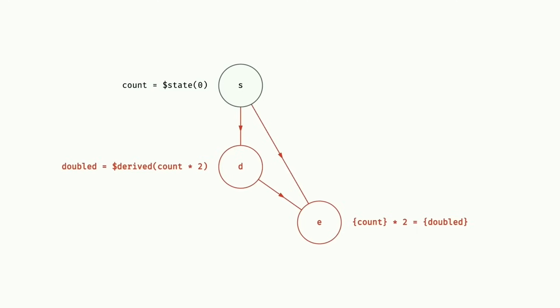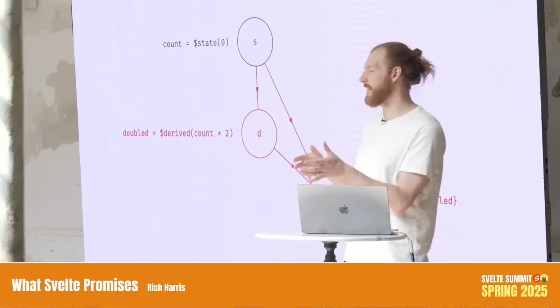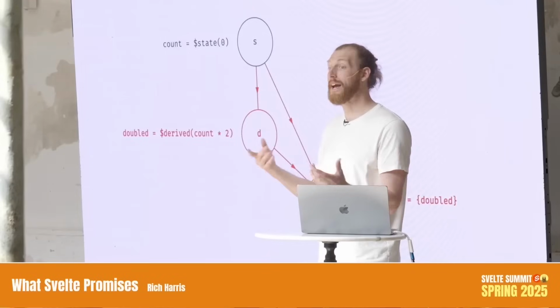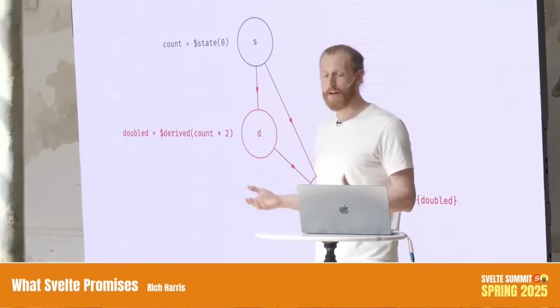And then we wait a beat, enough time for any other sources to update, but before the browser repaints, and then we run the effects. Sometimes if an effect depends on a maybe dirty derivation, we'll skip it if it turns out that nothing actually changed. It's not quite that simple. We don't just want to run these effects immediately because this text update, for example, could be inside an if block. And if the if block is destroyed, we don't want to have run that code and updated that DOM. In some cases, it could even cause an error if you did that because you could be accessing a property of undefined or something like that.